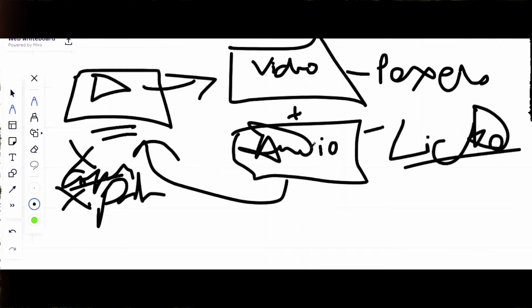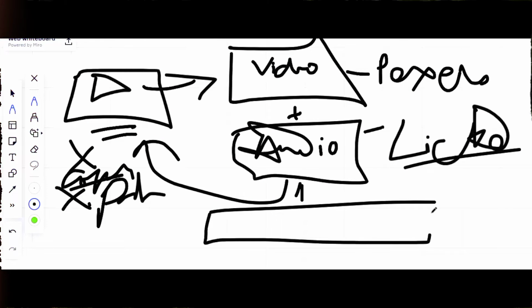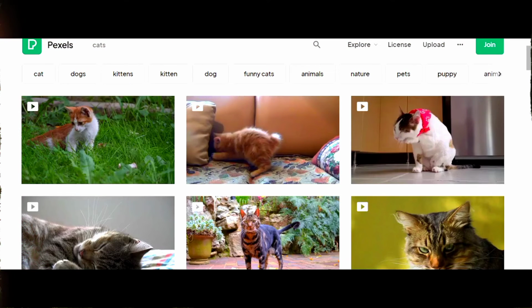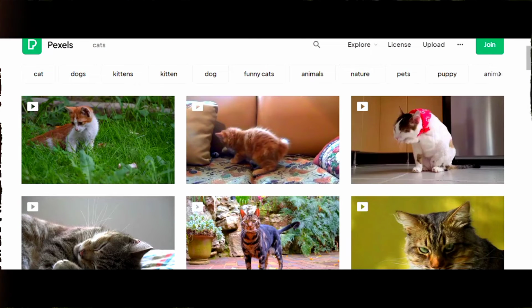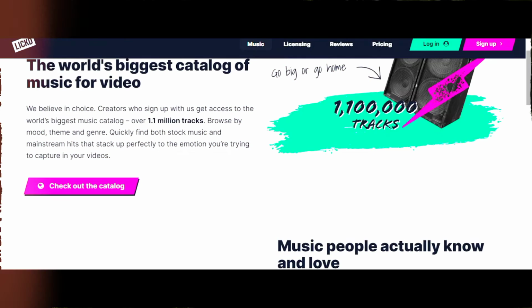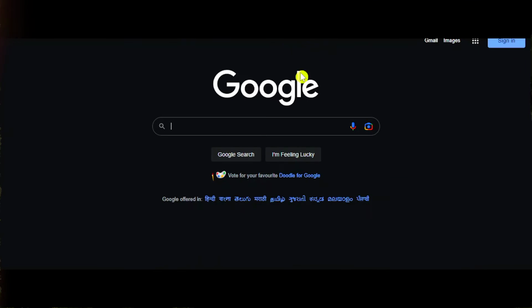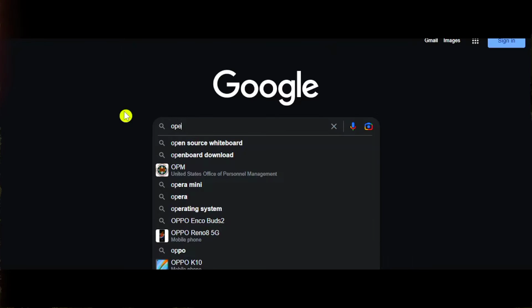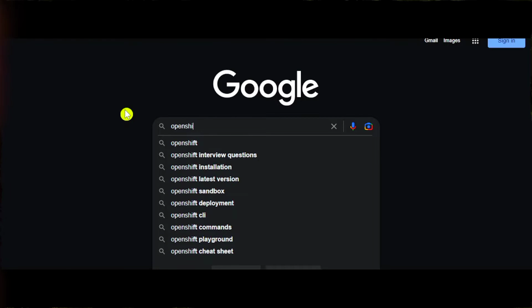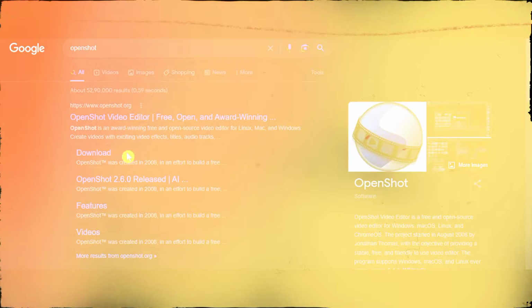So you need to actually compile all of this, and you can do it using a software. Software is very important, and for this we are going to be using a software that we can actually use. The software we will be using is a really amazing software known as OpenShot. OpenShot is a free, open source video editor that you can use.